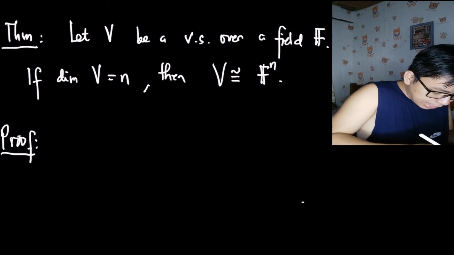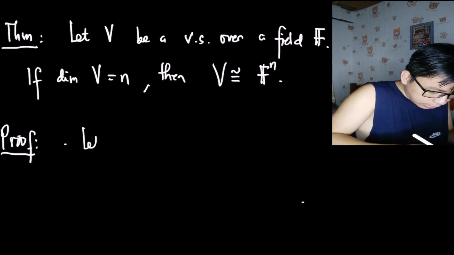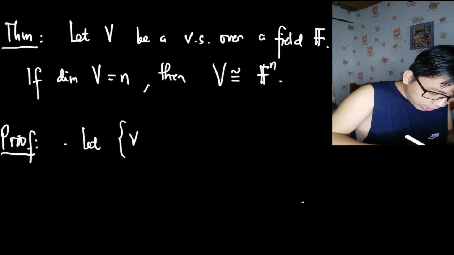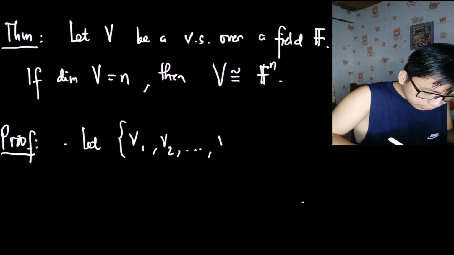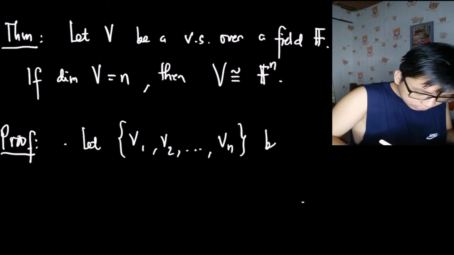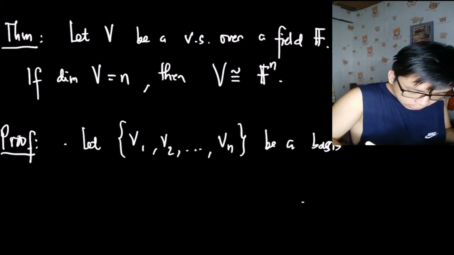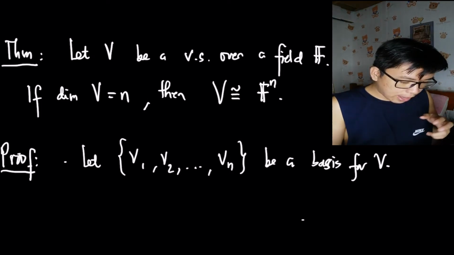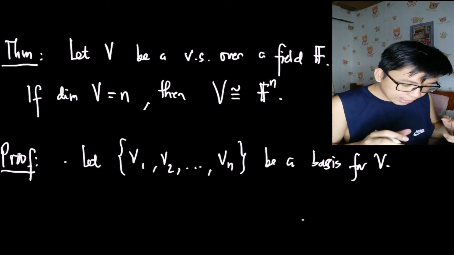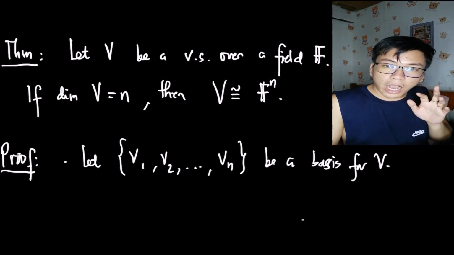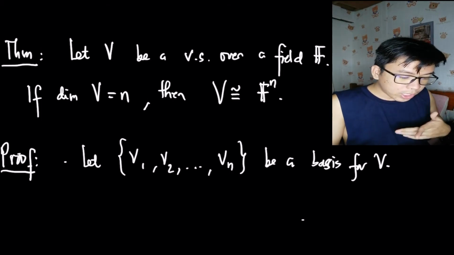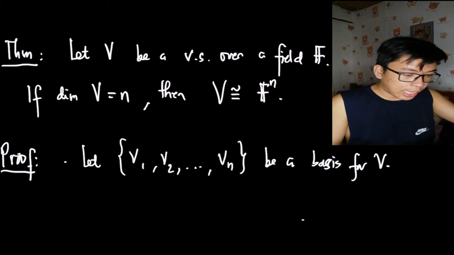Okay, let this be a basis. So we will take the basis first. If you notice, the number of elements in the set of bases is actually n, because the dimension of V is n.